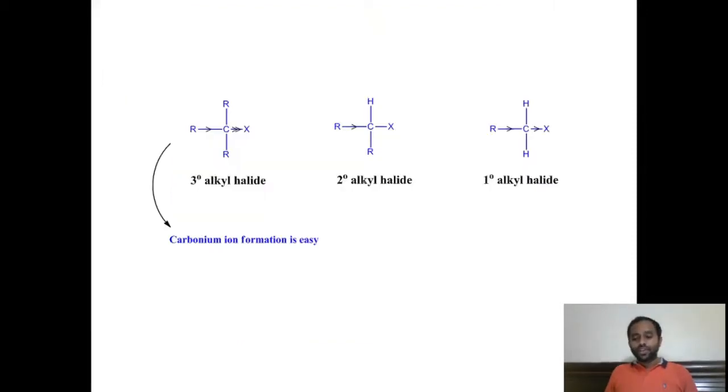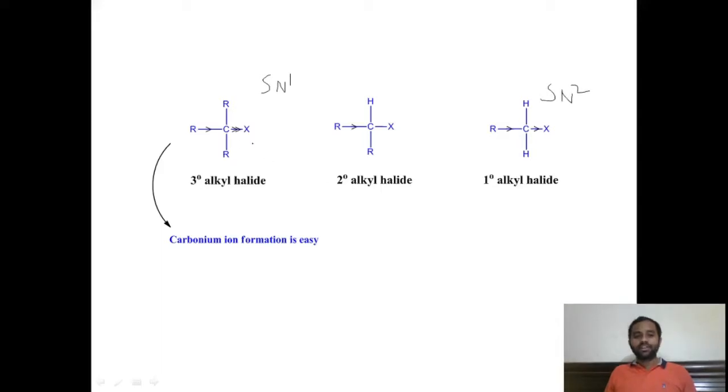And thus, in short, alkyl halides undergo two important reactions, substitution as well as elimination. If we compare the reactivity of alkyl halides among the alkyl groups, tertiary alkyl halides undergo very fast substitution via the SN1 mechanism, whereas primary alkyl halides react via the SN2 mechanism.